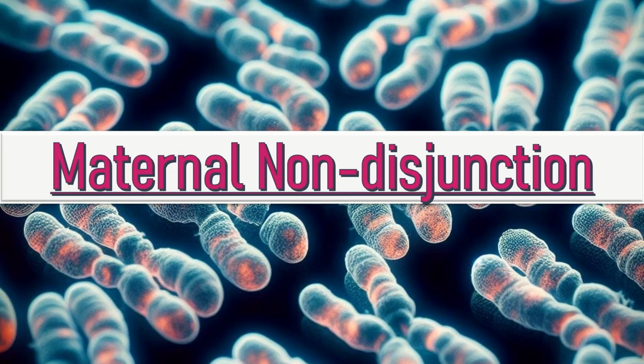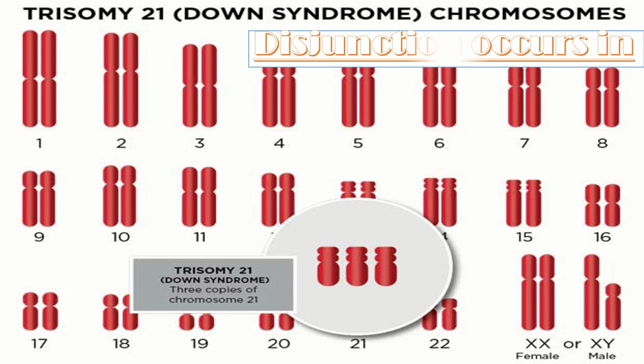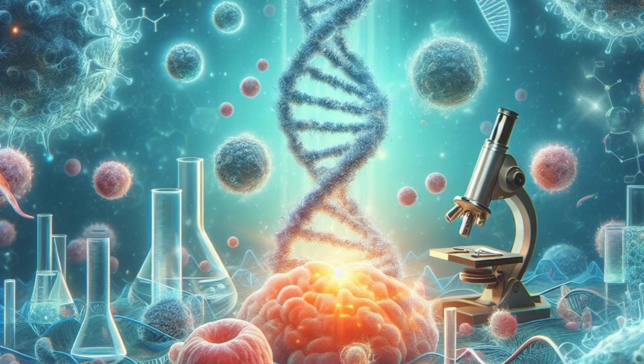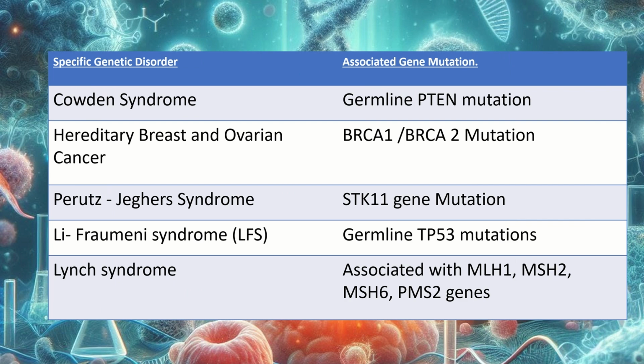Maternal non-disjunction. Non-disjunction occurs in Down syndrome or trisomy 21. Now, this table shows specific genetic disorders along with associated gene mutations.